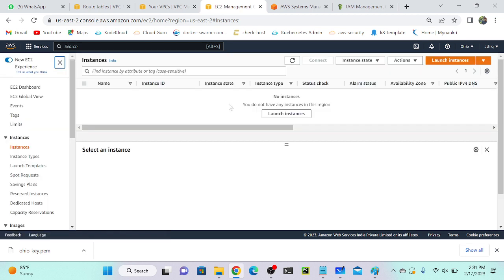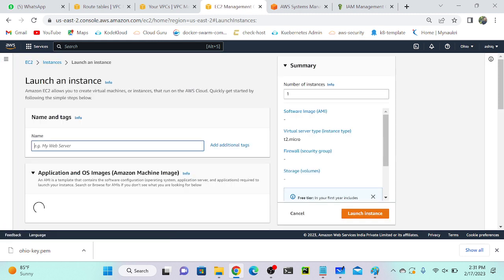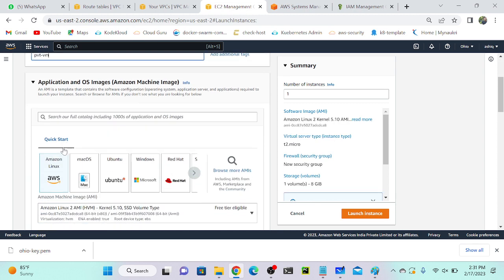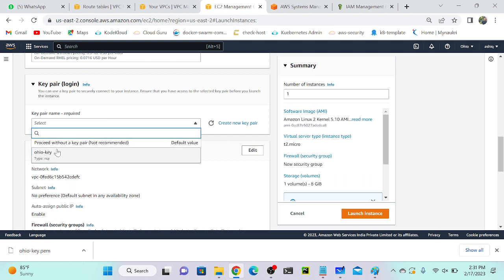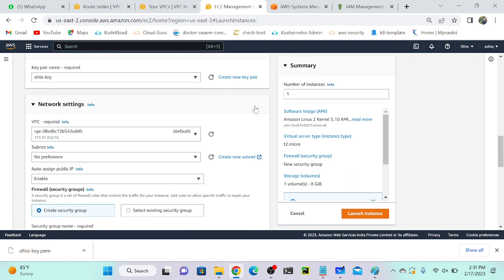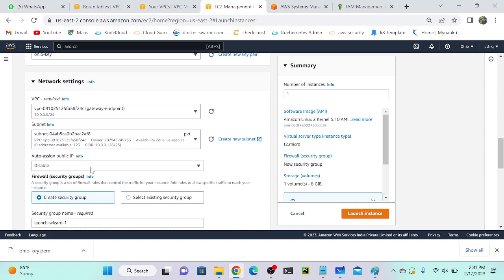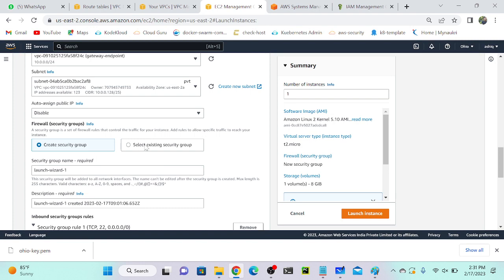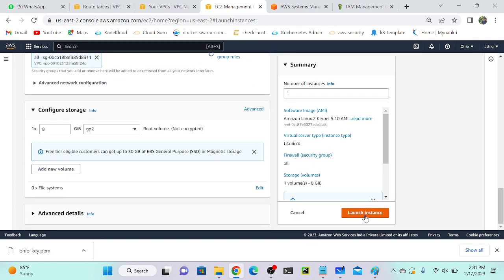Okay, one instance has been created. I'll create one more instance, launch instance. So this is my private virtual machine. I will call it PVT VM. Select your instance type. Key pair name I will select Ohio key. Network I will change to gateway endpoint. Then I will select private subnet. I do not require any public IP address. I will keep it disabled. Then I will select my existing security group, all. Then launch instance.